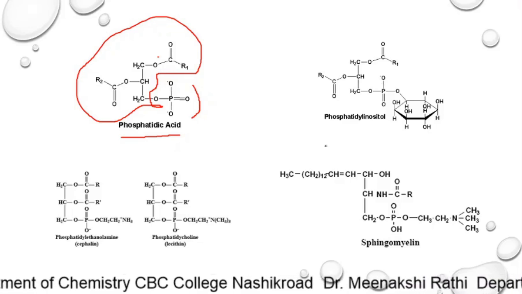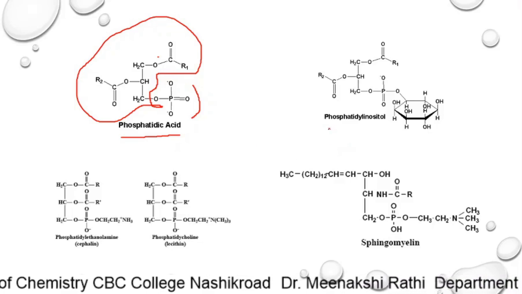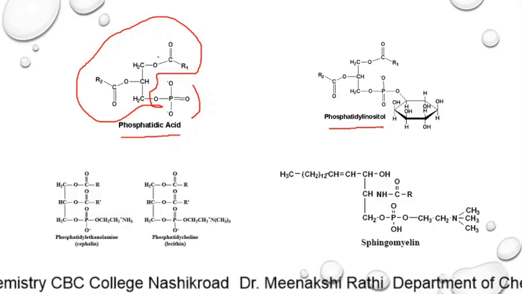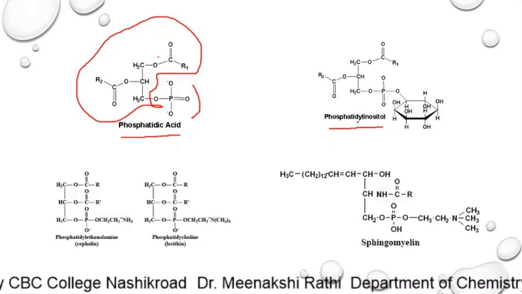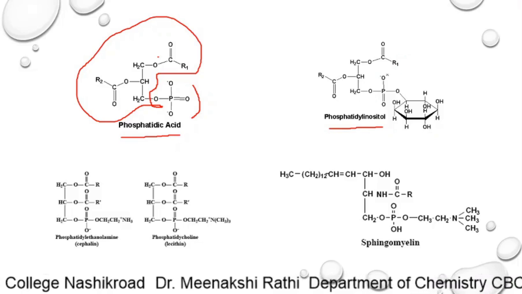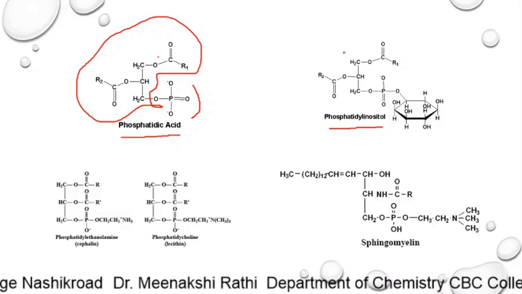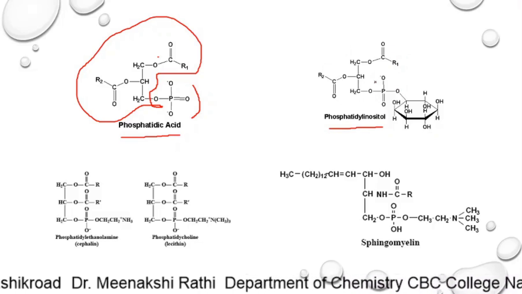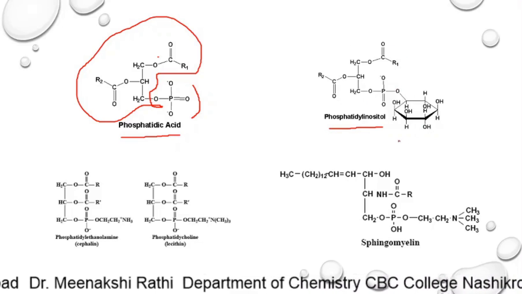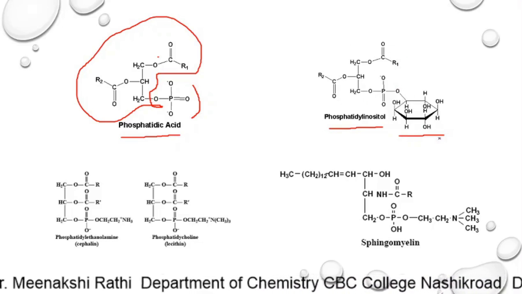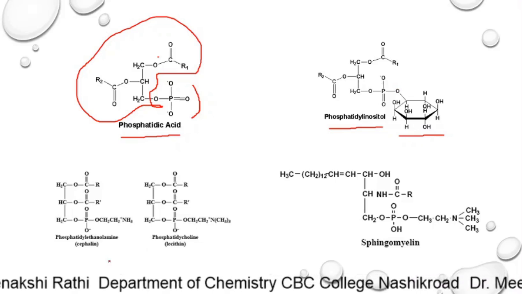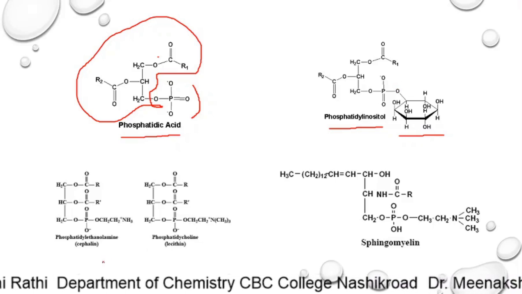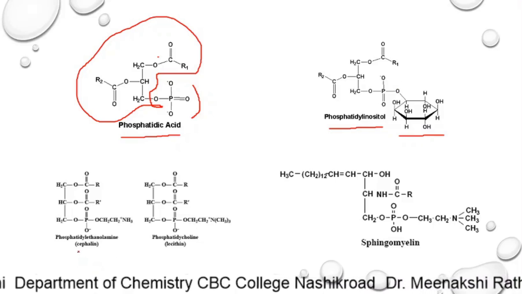The next is phosphatidylinositol. Here in this structure, along with triacylglycerol, there is a phosphate group, and this phosphate group is attached to the sugar. The next example of glycerophospholipid is cephalin.